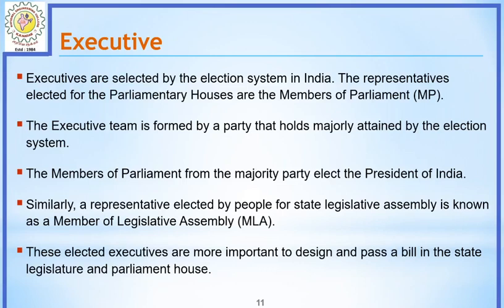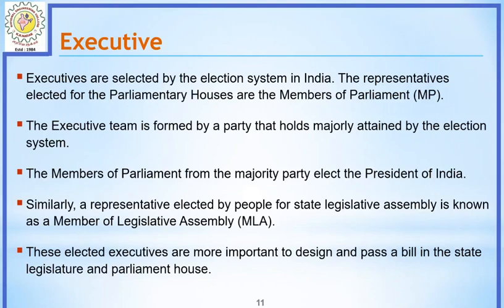What is the difference between legislature and executive? Executives are selected by the election system of India like the legislative structure, but the executive committees have the power to execute anything based on the laws developed or laws pre-written in our constitution. The representatives elected for the parliamentary houses are the members of parliament. The executive team is formed by the party that attains the majority in the election. So the party which stands next to the majority party has no participation in the executive committee.